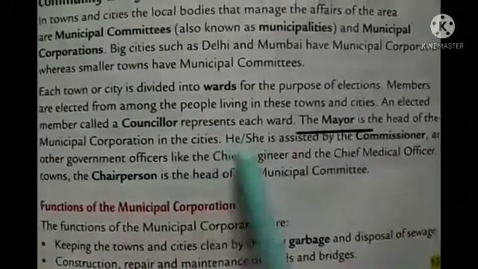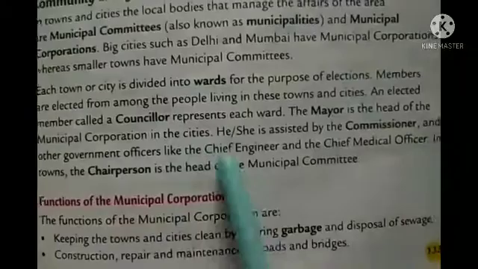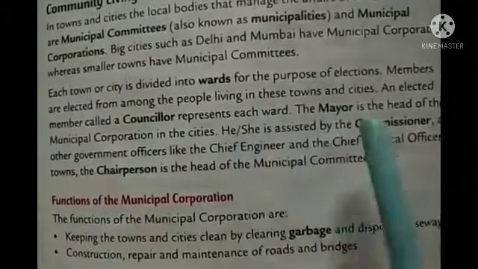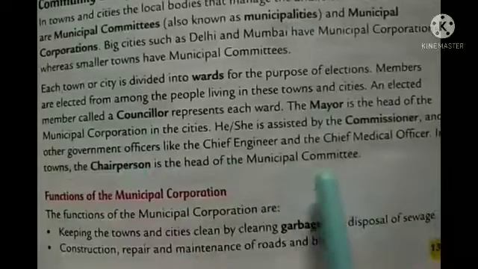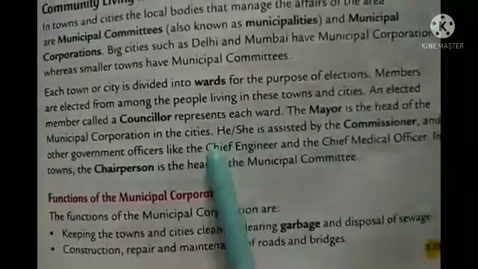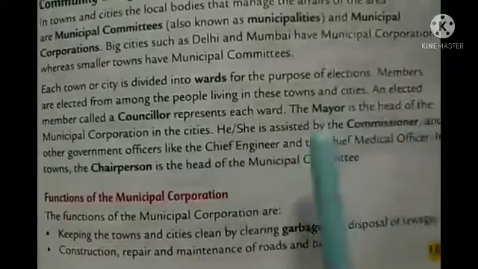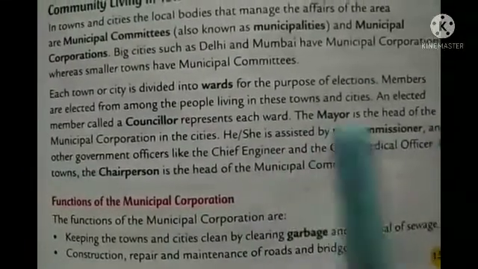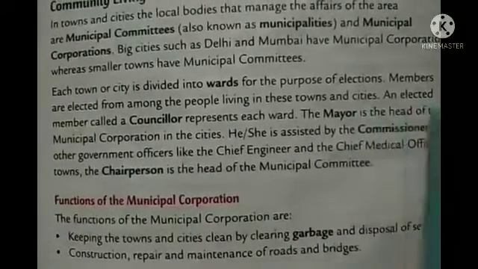Okay, and he or she is assisted by the commissioner and other government officers like the chief engineer and the chief medical officer. In case of municipal corporation it is the mayor, and in case of municipal committee it is the chairperson. The head of municipal committee is called chairperson. You can underline this also. And this commissioner, chief engineer, and chief medical officer assist the mayor. They help them, and they also guide and suggest what is important and what is good for the people and how they can serve the needs of the people.